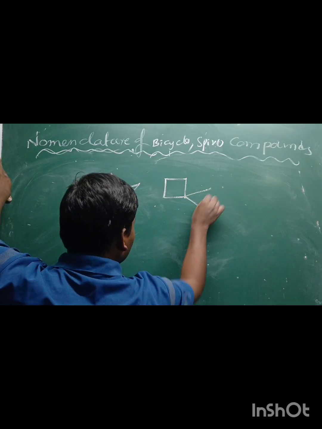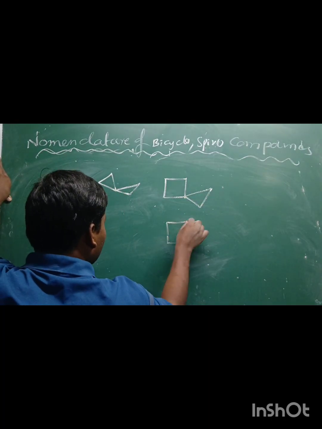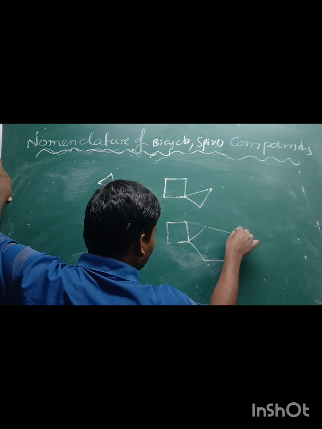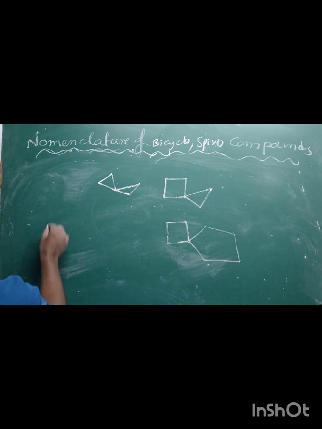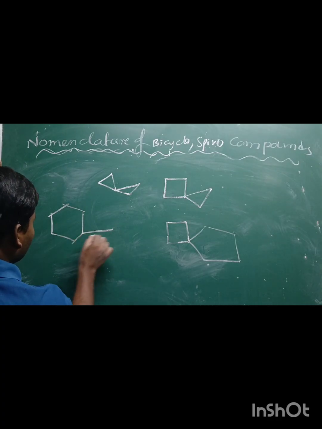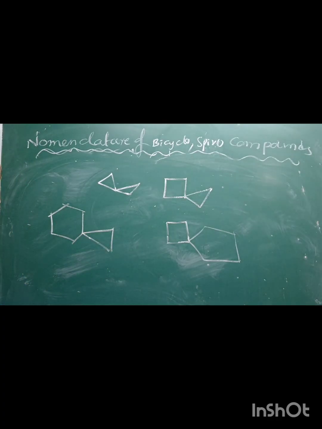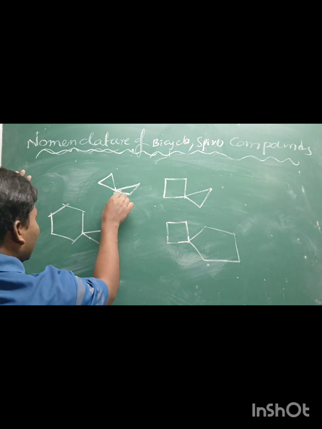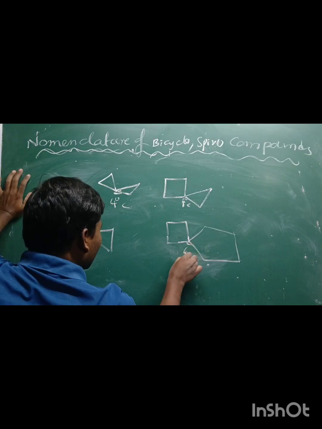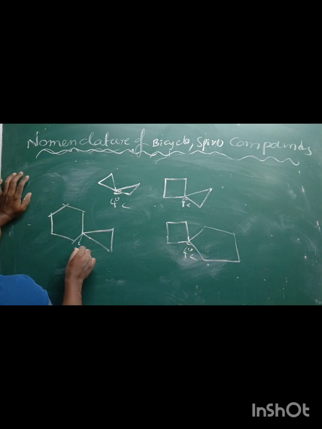Cyclobutane, cyclopropane, cyclobutane, cyclopentane, cyclohexane, cyclopropane. These are all cyclic compounds. When two cyclic compounds are connected by a quaternary carbon, it is called a spiro compound. How to give the name of this compound?